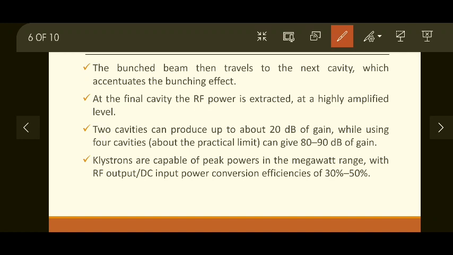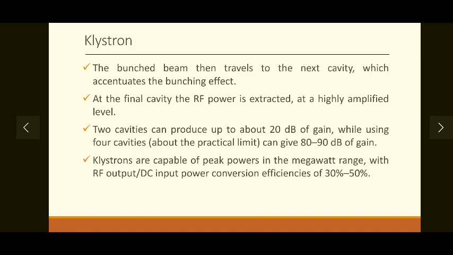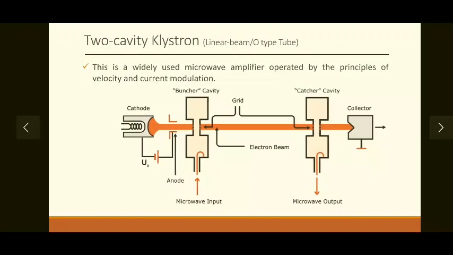Okay, a megawatt is a very large power, and that is easily obtained using these klystron tubes with microwave output or DC input power conversion efficiency of 30 to 50%. So at most 50% of the input power is converted into microwave output power. Okay, so let's see what this klystron looks like.